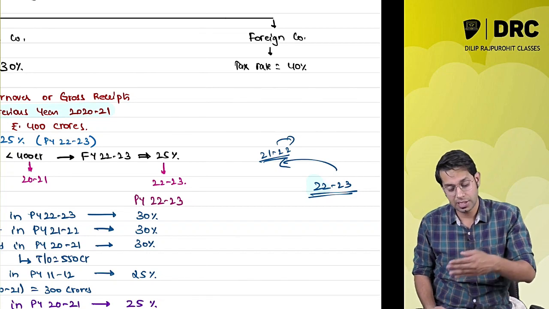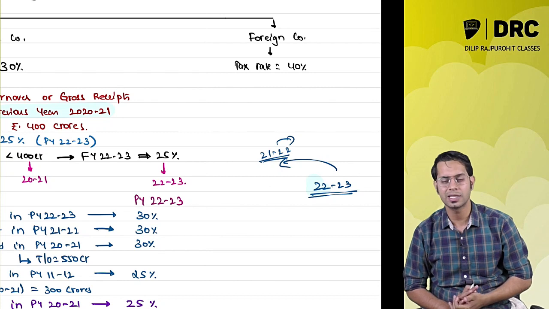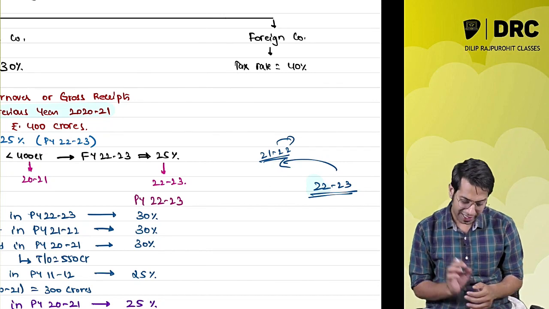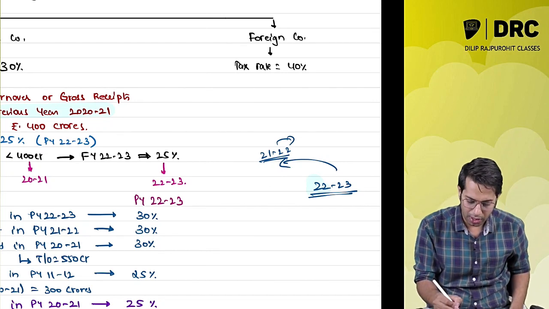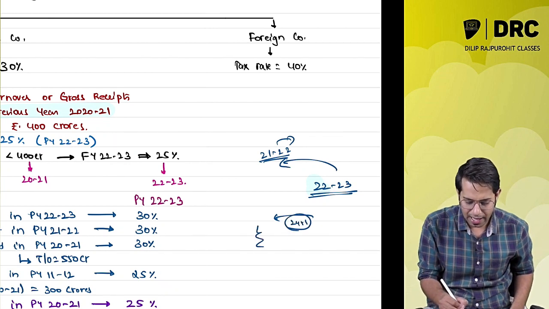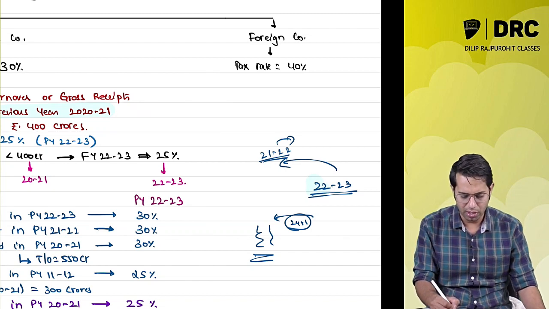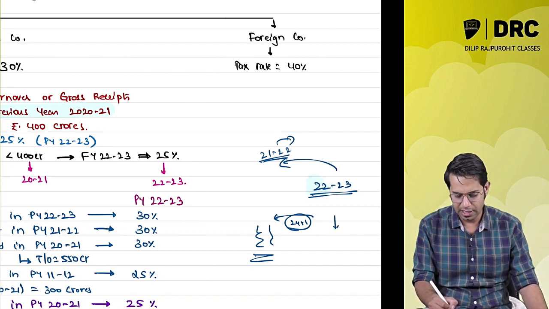Why did they select not last year, but the last second year? Why did they specifically tell you to go 2 years back? If 2 years back turnover is up to 400 crores, this year you will have to pay 25%.